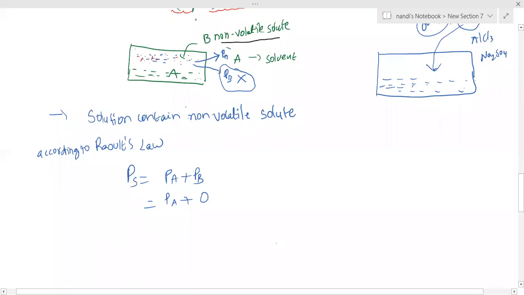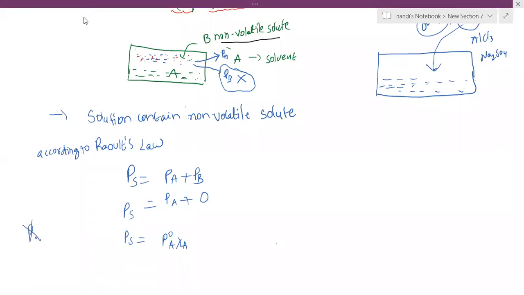Any doubt? So PS equals PA, which you can write as P naught A XA. Any doubt here? I hope you know that one. XA plus XB equals how much?